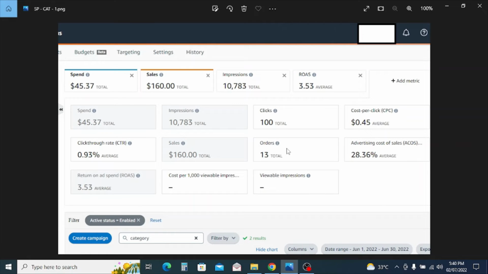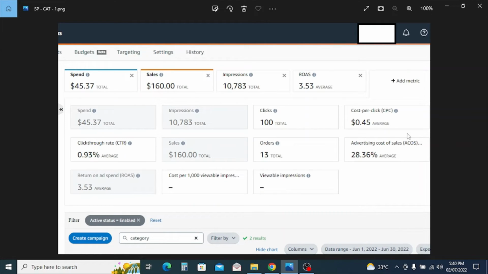I need to just increase the bid and let's see the results, right? But I'm not increasing the bid. I'm just waiting for 1 more week and let's see. As you can see now here, spend 45.37, sale 160, impressions are okay also, 3.53 ROAS, and here you can see our click-through rate as well.